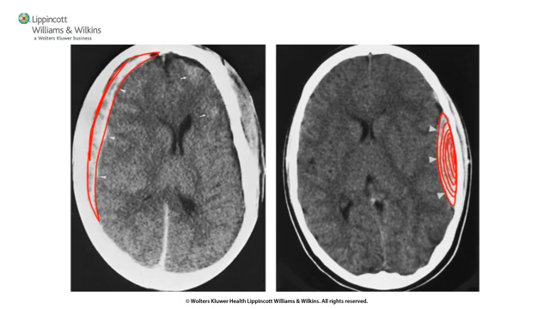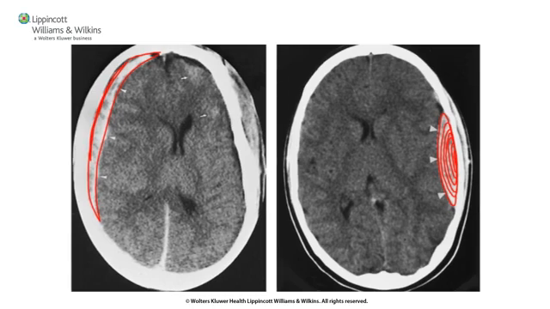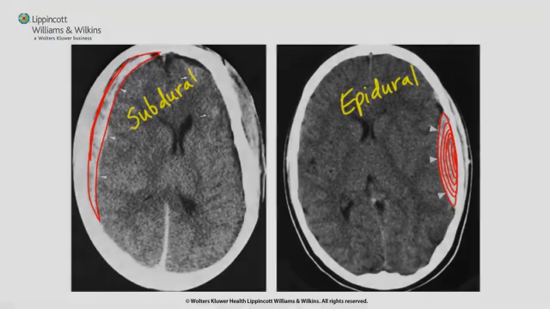And if you still can't remember that, one student came up with a mnemonic that says the hematoma that's shaped like a person's eye is an epidural. And then the hematoma that's crescent-shaped is a subdural. Or you could say the subdural snakes along outside near the skull. So whatever it takes for you to remember that, be sure you can identify each of these correctly on either a CT image or just by a verbal description.